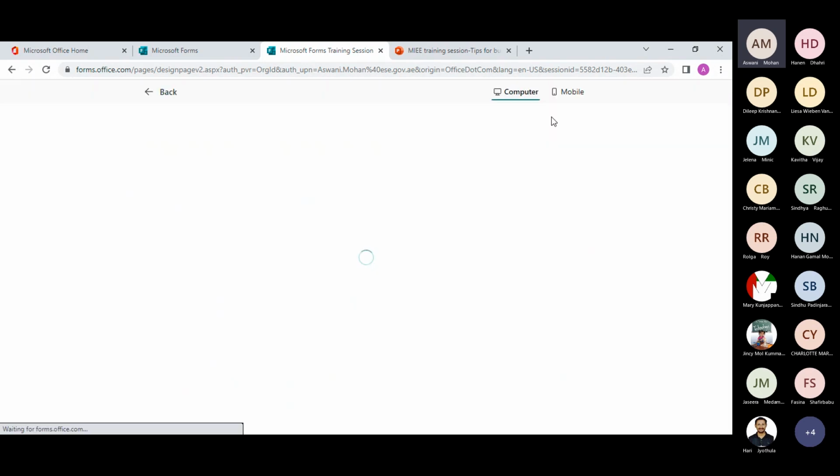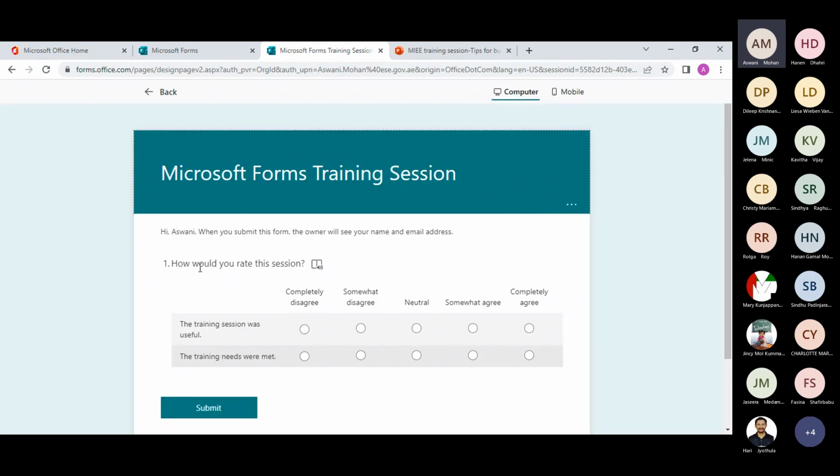Let's preview. As you can see here, the respondent will get a question and they will go through the statements and have a variety of choices. This will give them an opportunity to provide their opinions. So you will get more accurate feedback from the respondent using the Likert question type.